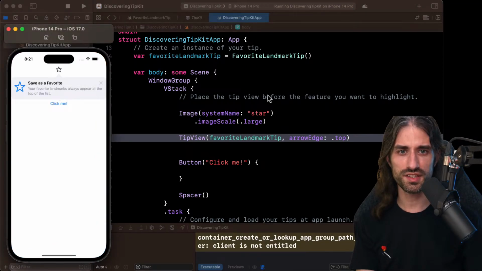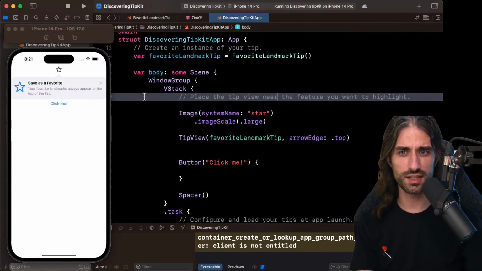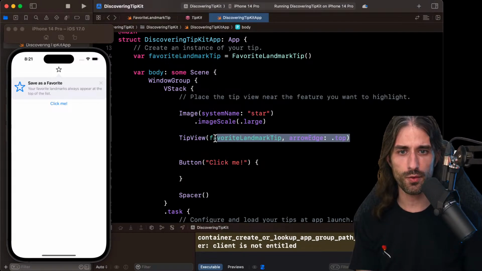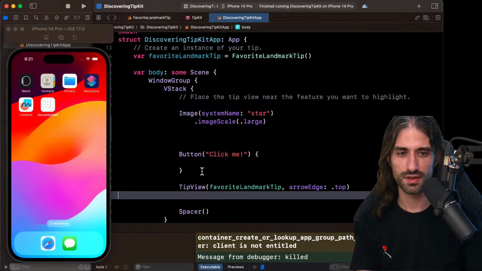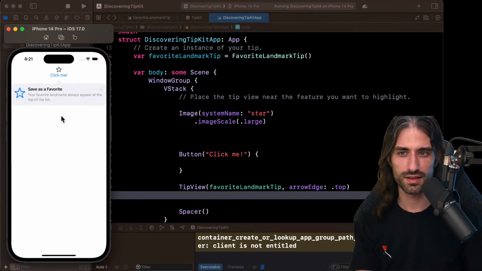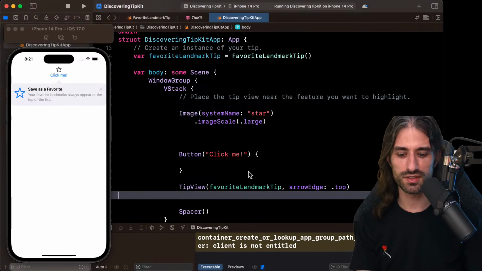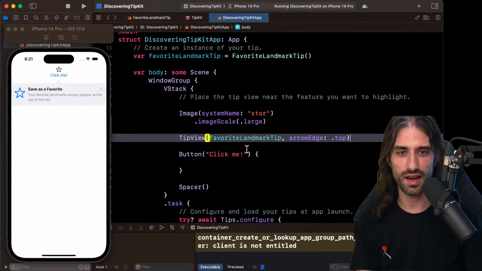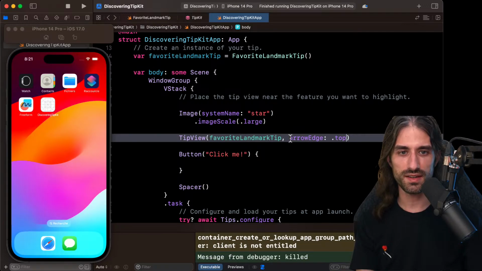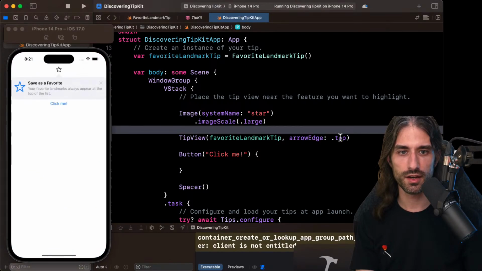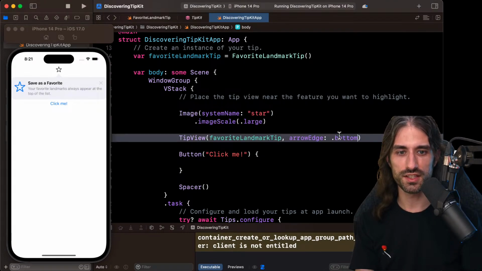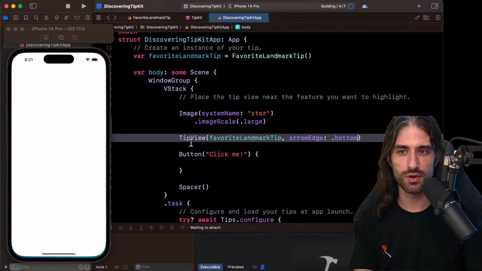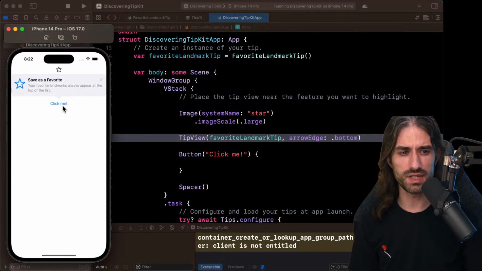oh, okay, so that's interesting actually. So the near is kind of correct because it depends on, you see, if I say arrow top, then it's going to take the element that is above. And now it's this one. So yeah, that's kind of confusing as an API design choice, because you see, if I say arrow edge is top, then my tip view is going to refer to the image. But if I say it's bottom, now my tip view refers to the button below.